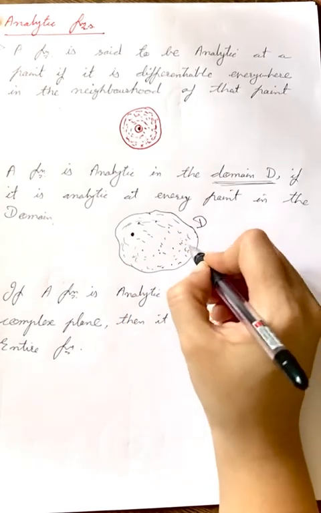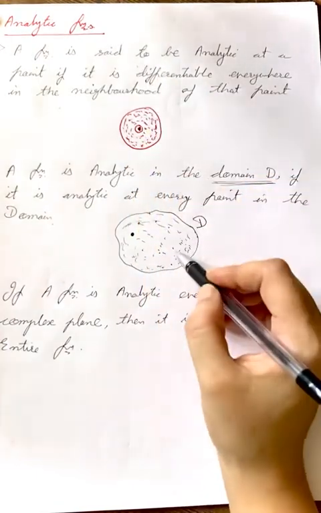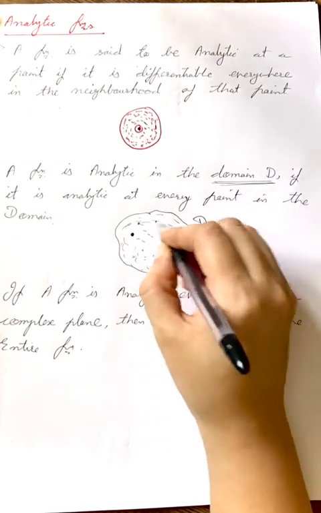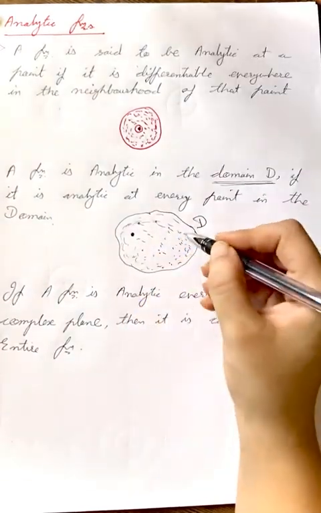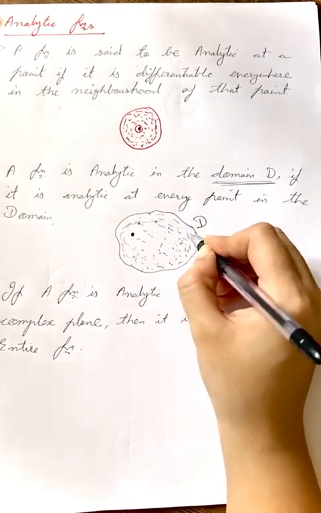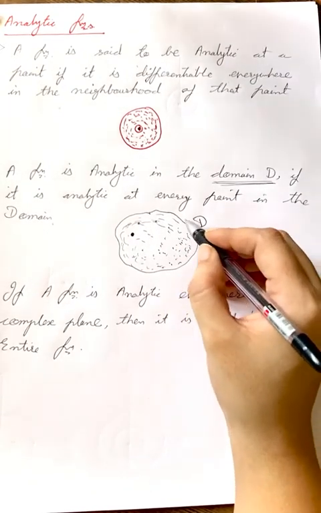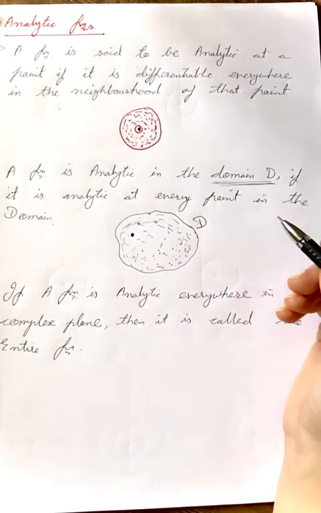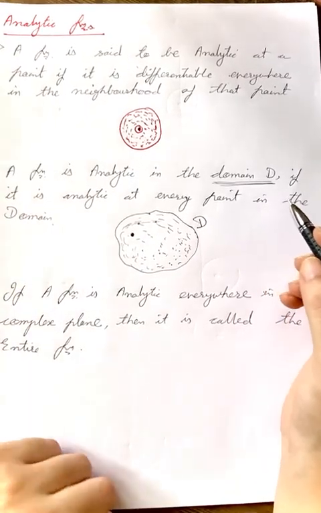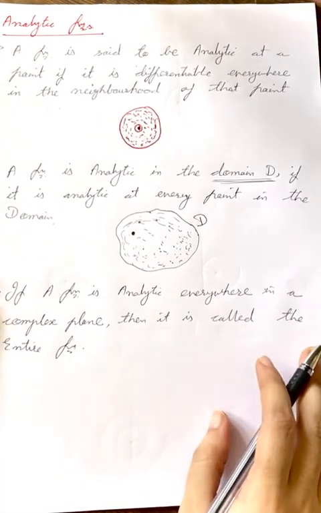because if it is differentiable at all these infinite points, then only it is called analytic. So if it is differentiable at all those points, then definitely it is analytic at all those infinite number of points, and so the function itself will be analytic in this whole domain. All right, and there is a similar kind of explanation for